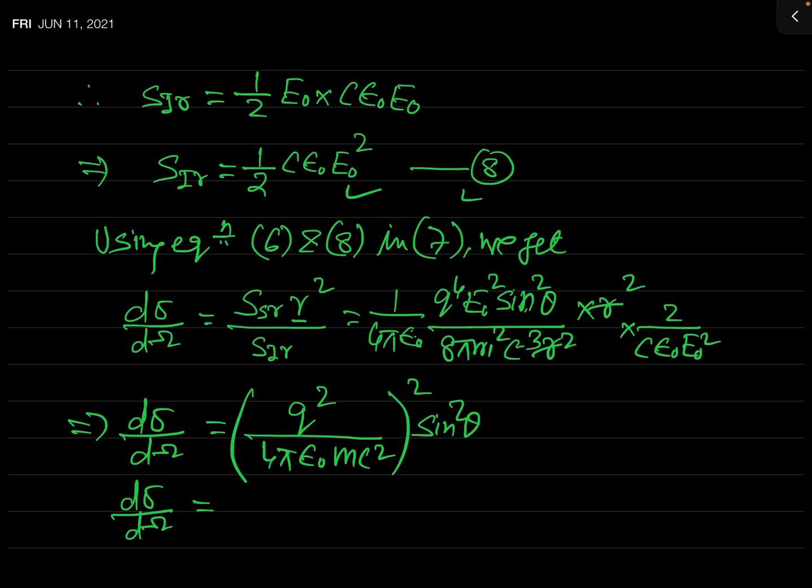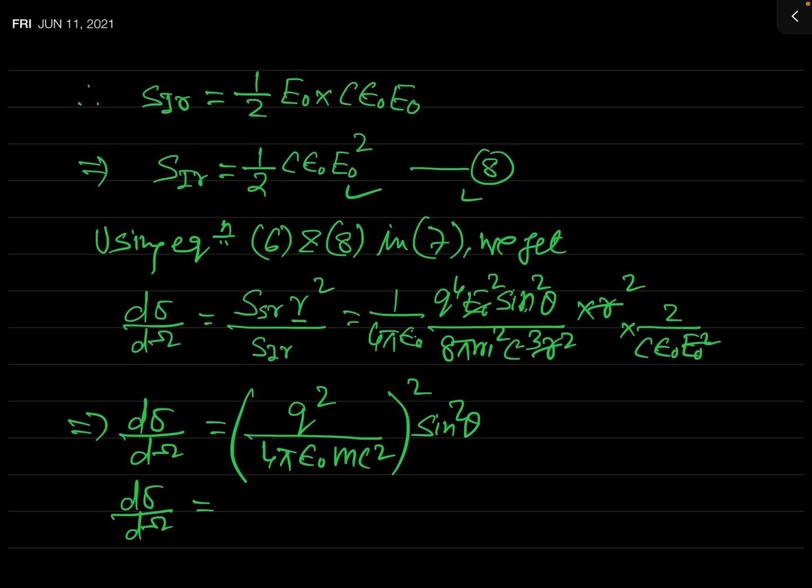d sigma by d omega. Here you can see, if you want to see the simplification, this E naught square will also cancel out. So in the numerator there is only Q4. I have written here Q square, and whole square means that will be Q4.